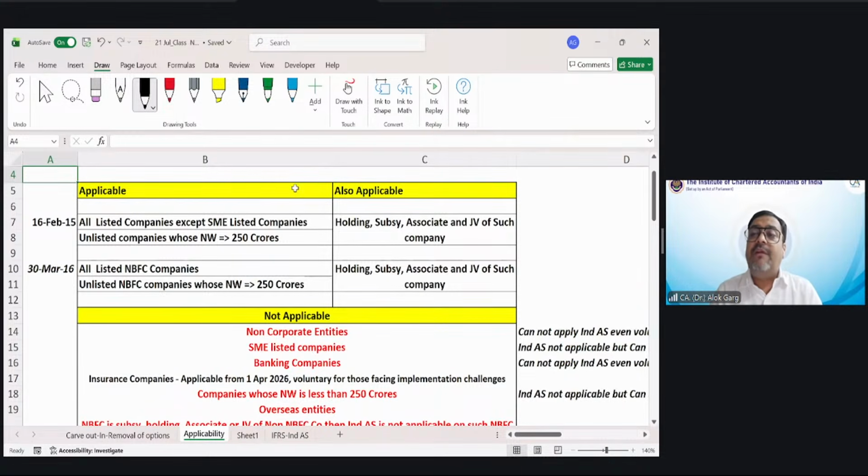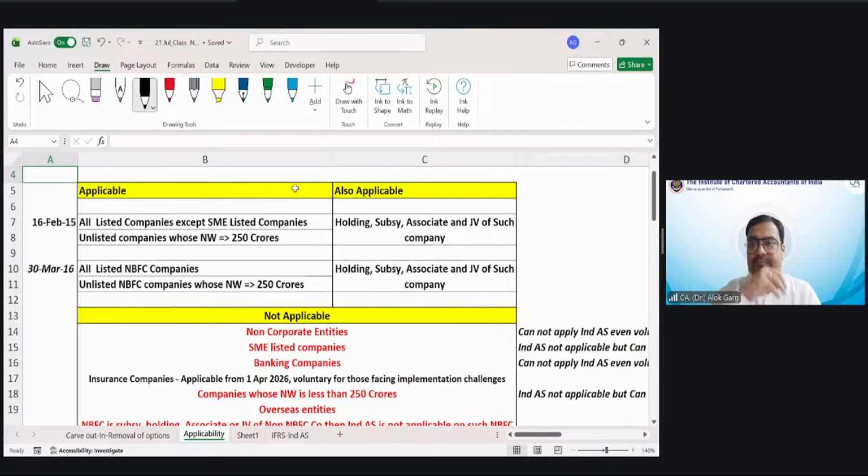Sir, if there is a listed company, and you said Ind AS is applicable for listed companies, do we need to look at the net worth of the listed companies also? The answer is no. Even if a listed company's net worth is negative 100 crore, Ind AS will still be applicable.